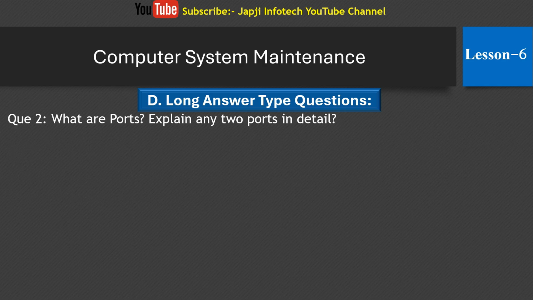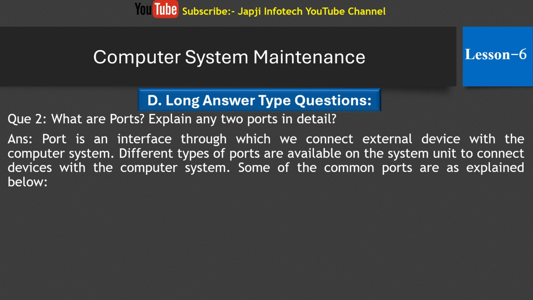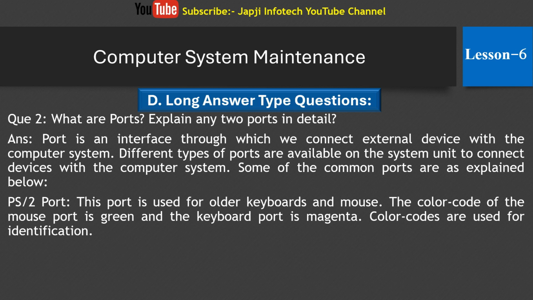And second question is what are ports? Explain any two ports in detail. And the answer is a port is an interface through which we connect external devices with the computer system. Different types of ports are available on the system unit to connect devices with the computer system. Some of the common ports are as explained below. The first one is PS2 port. This port is used for older keyboard and mouse. The color code of the mouse port is green and the keyboard port is magenta. Color codes are used for identification.